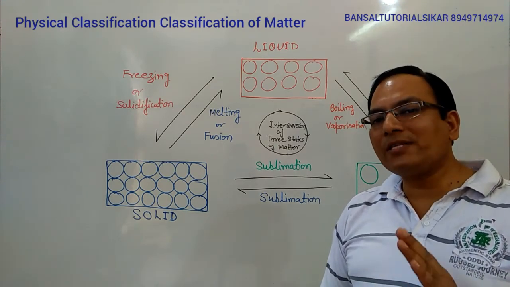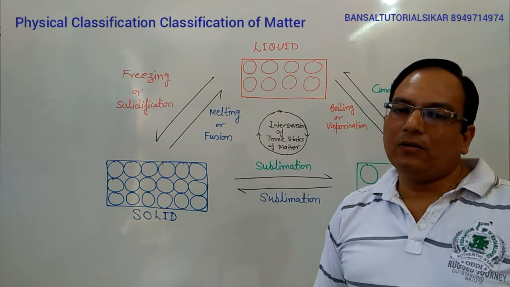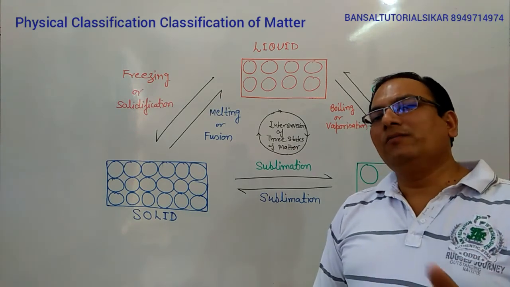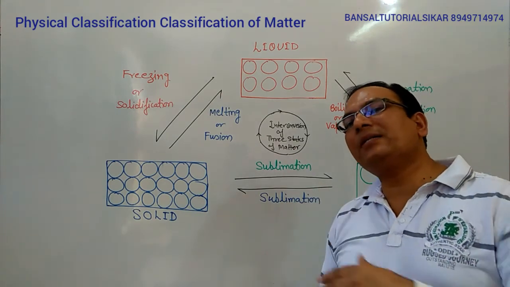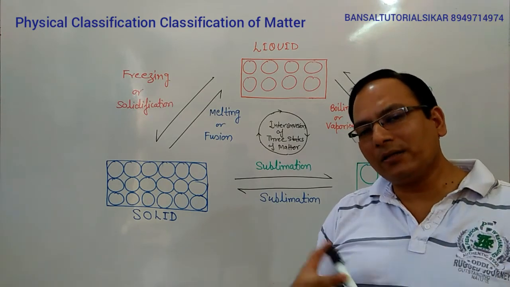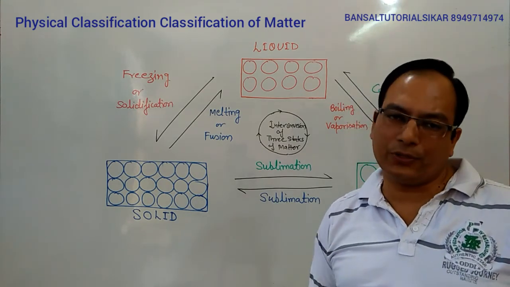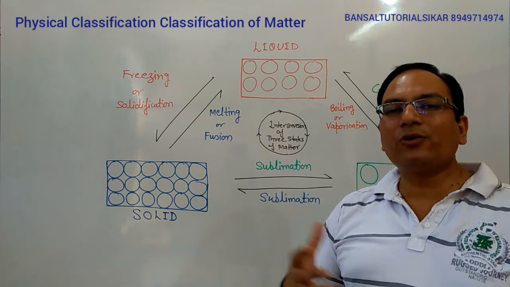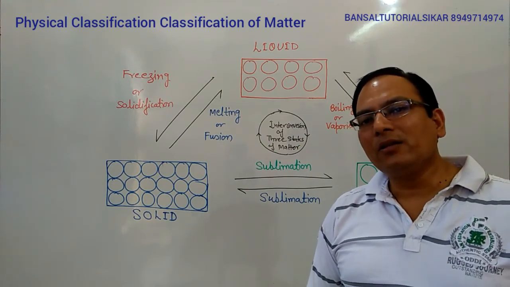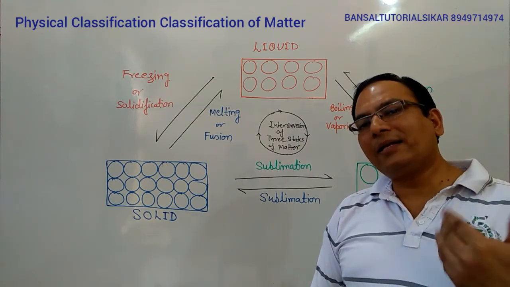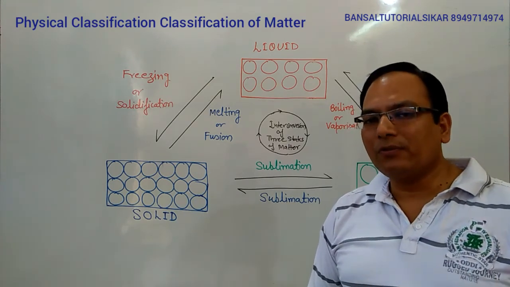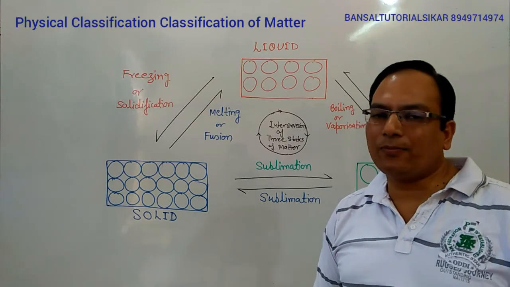At room temperature, it always exists in the liquid state. But when we decrease or increase the temperature, then it converts into ice or the vapor condition. So it depends on the temperature and the pressure which physical state the matter exists in.